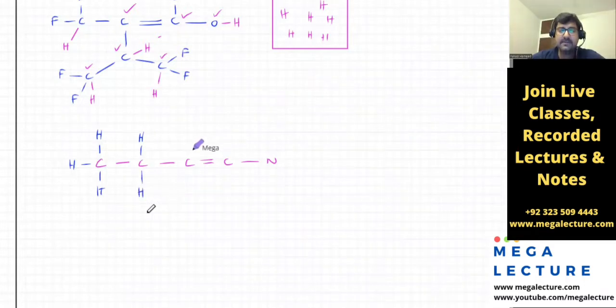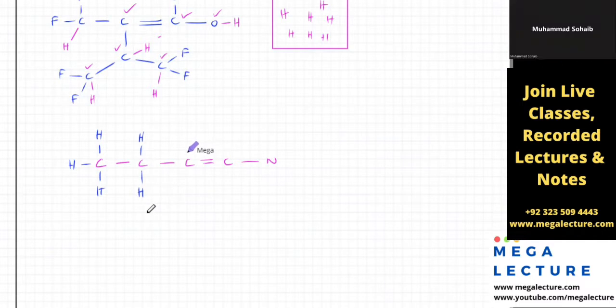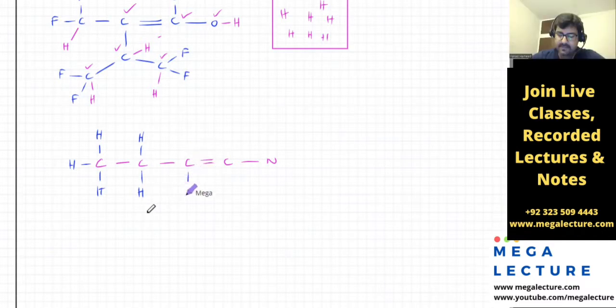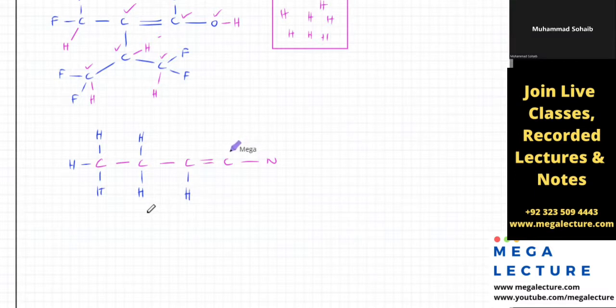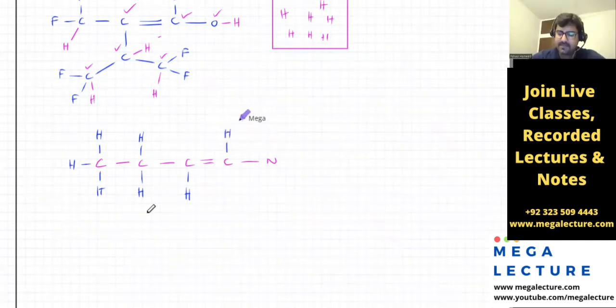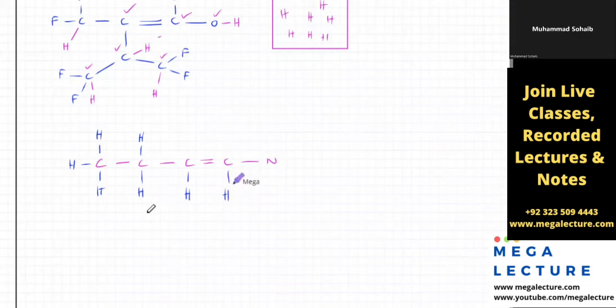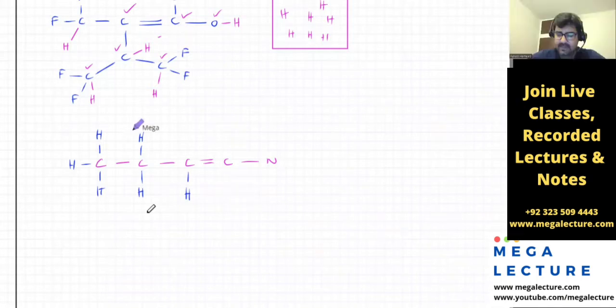How many hydrogens do I need to add with the third carbon? 1. Okay, so there's going to be 1. What about this one? Also 1. It doesn't really matter whether you add it upwards or downwards, it's the same thing. There's no difference between the two, as long as it's connected to the same carbon atom.